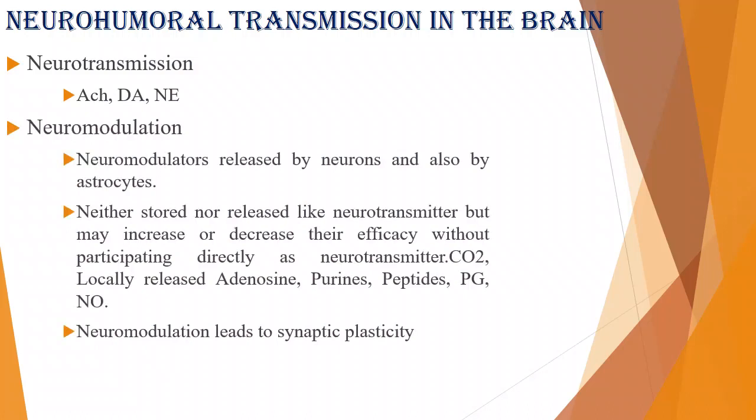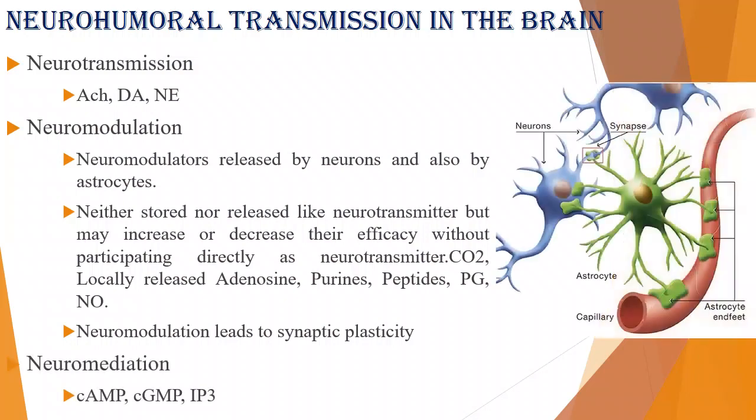The second one is neuromodulation. We are not saying this is a neurotransmitter, because it is neither stored nor released like a neurotransmitter in the presynaptic neurons. These are released by the neurons, but not essentially from the ending of the presynaptic neurons. So it can be released by neurons and also by the astrocytes. The point is, what is an astrocyte?